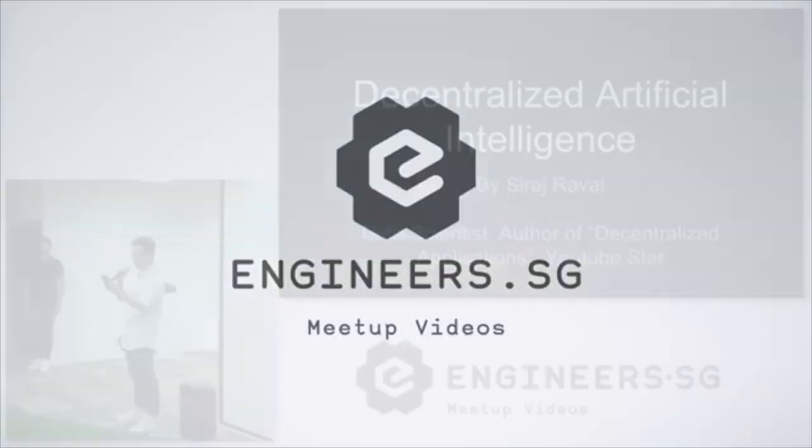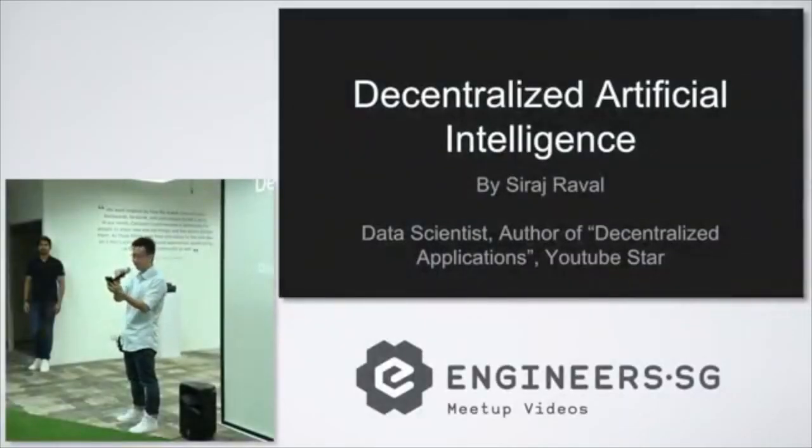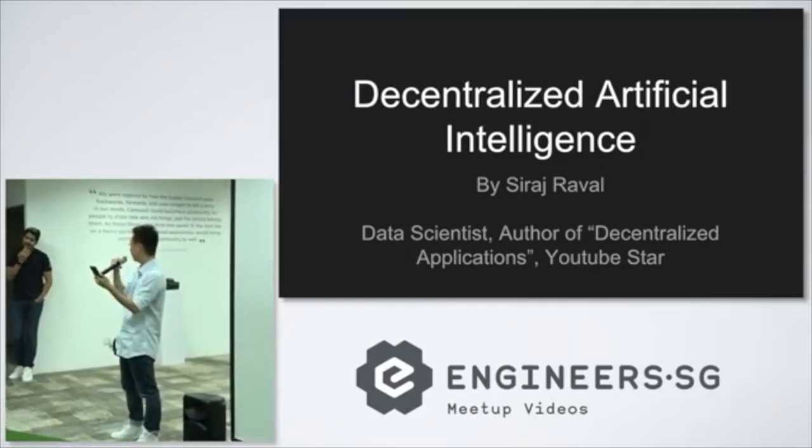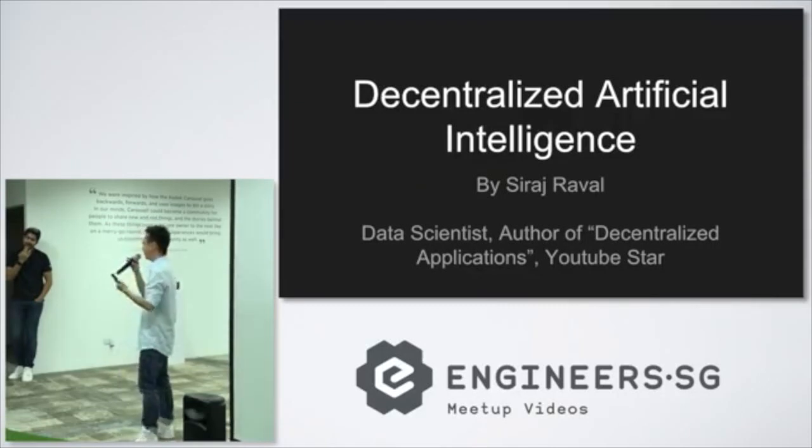Speaker is Siraj. He's a renowned data scientist, YouTube content creator, teacher, MOOC course instructor. I think a lot of you have tried the deep learning course already. He has a mission to inspire and educate developers to build AI. He's also a dApp developer and entrepreneur, founder of a crowdfunding platform for developers called Habi. He developed several iOS apps, including Meetup, and then has worked on a host of open source work. Besides that, he likes to travel, he's a musician, postmodernist, and scuba diver. And then I was tempted to say hello world, something, but I think I'll leave that to, so let's put our hands together and welcome.